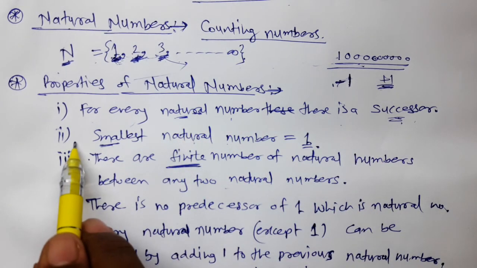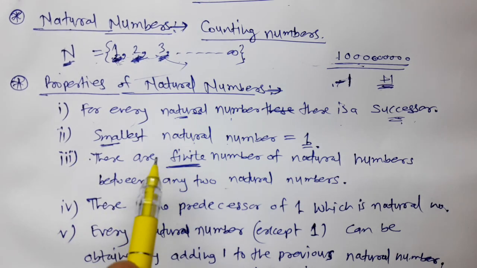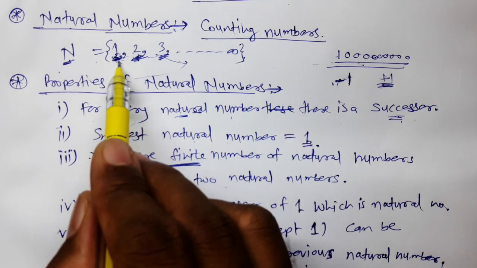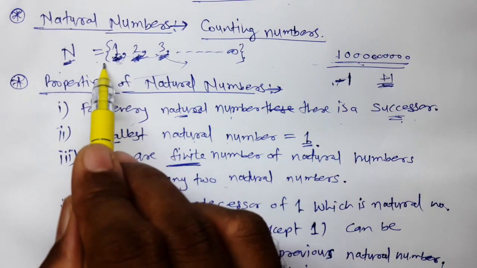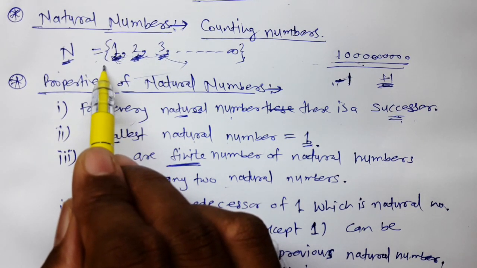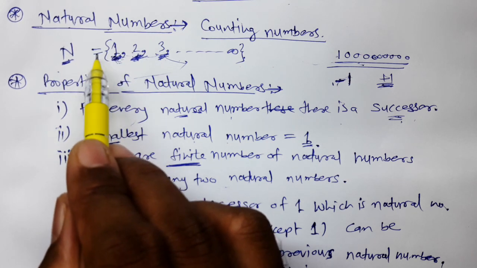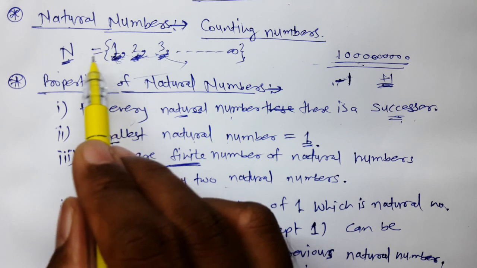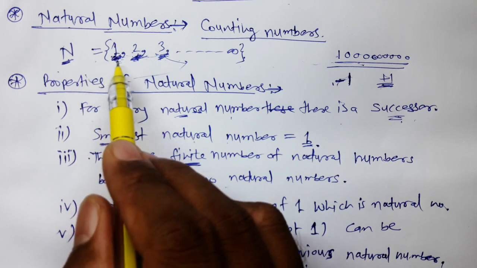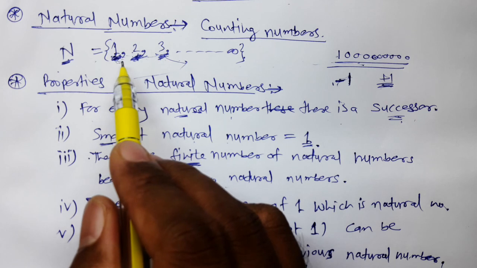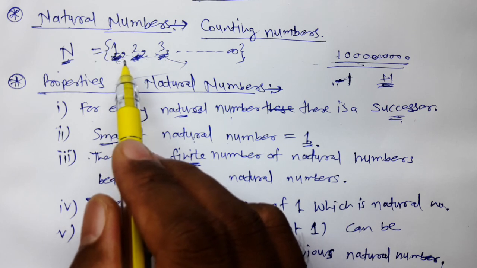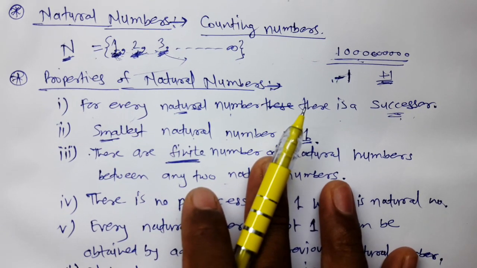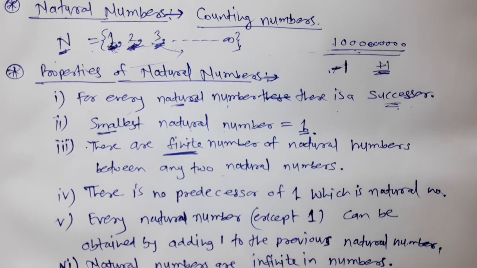The second property: the smallest natural number is 1. 1 is the smallest natural number because before 1 there is no natural number. Before 1 there is the number 0 or 0.1, 0.2, but these numbers are not natural numbers. So among these numbers, the natural number which is smallest is 1.